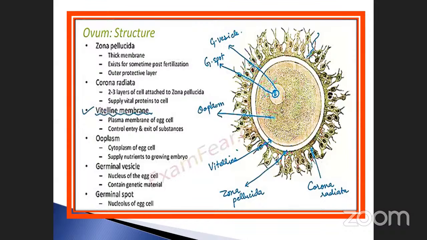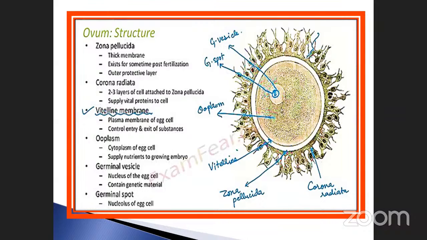The vitelline membrane is the plasma membrane of the egg cell. See here, this is the egg cell, and the outer covering is called the vitelline membrane. It controls the entry or exit of substances, which may be proteins or nutrients or whatever. The vitelline membrane acts as a semi-permeable membrane.